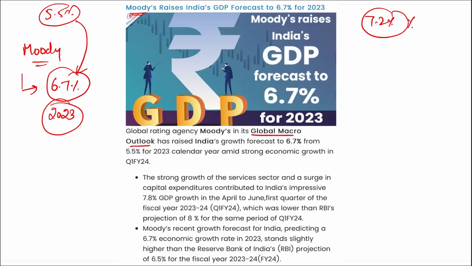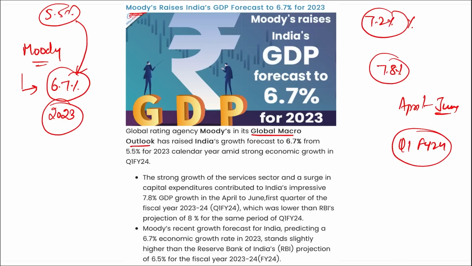And this is the reason why, because India is showing growth in various sectors, especially in the manufacturing sector. Correct? The strong growth of the service and manufacturing sector and surge in capital expenditure contributed to India's impressive 7.8% GDP in the first quarter, that is April to June quarter of fiscal year 24. It was expected that India would grow by 8%, but 7.8% is also quite good. So coming back, what is the projection by Moody's for India's GDP in 2023? It is 6.7%.